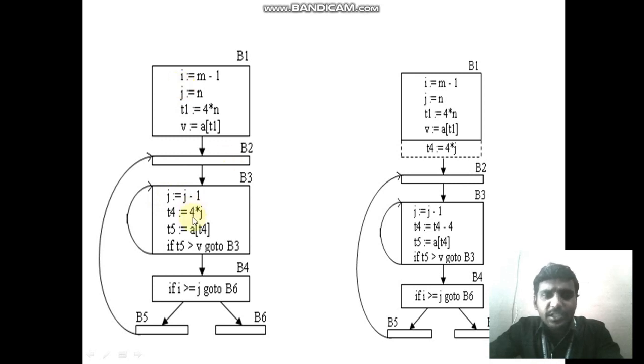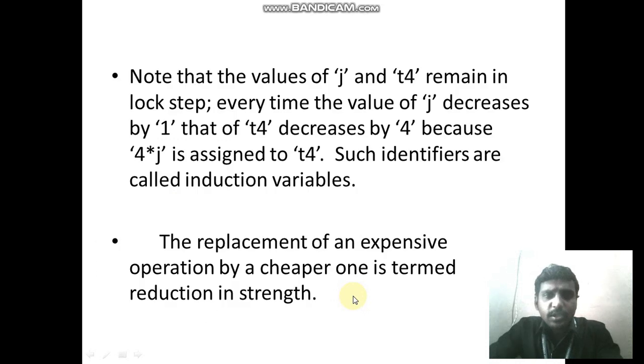Okay, so what is meant by reduction in strength? Instead of T4 equal to 4 star j, I can write T4 equal to T4 minus 4. So both will give the same answer. So instead of this expensive operation, I can use a cheaper operation. I only decrease instead of going for multiplication. That is called reduction in strength. The replacement of an expensive operation by a cheaper one is termed reduction in strength.